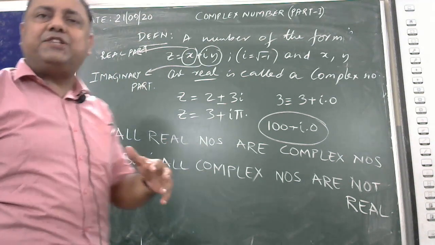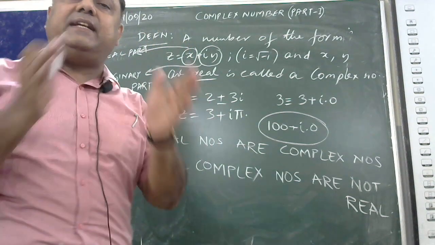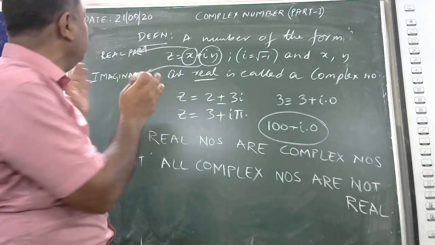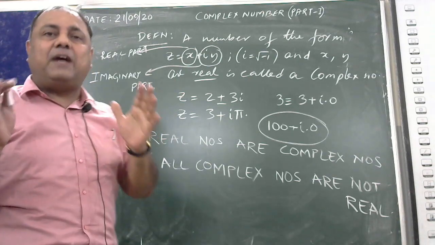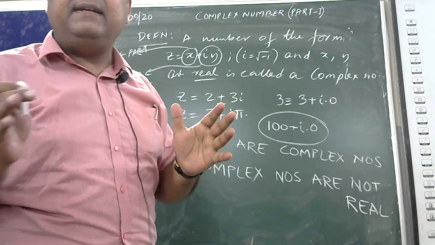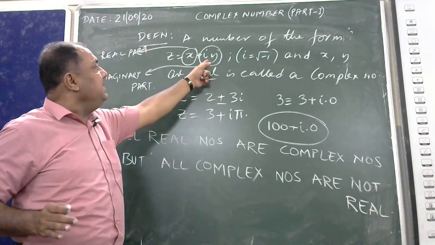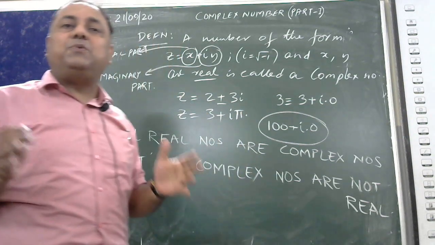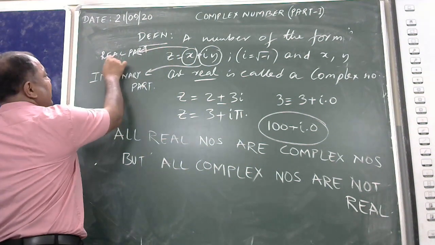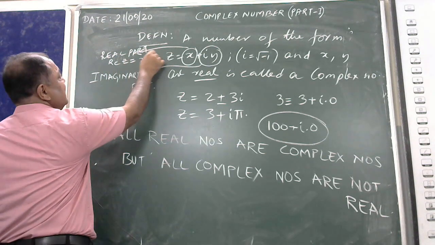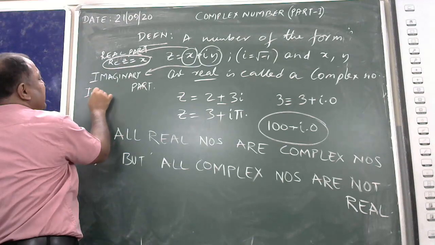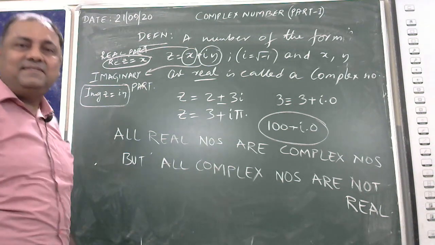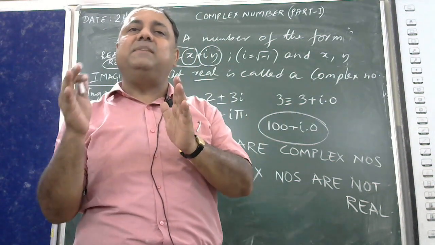Z is equal to x plus iy is a complex number. There are two portions to it. One is the real portion, this is the real part of the complex number, and this particular part is said to be the imaginary part of the complex number. So if a question is asked, what is real z? Real z is x, and imaginary z is iy. That is the real part, this is the imaginary part.